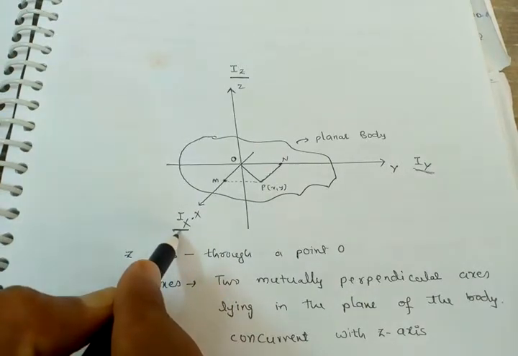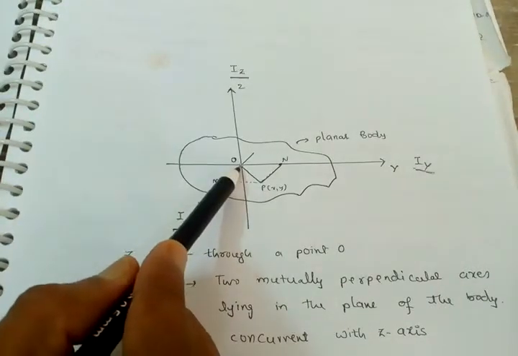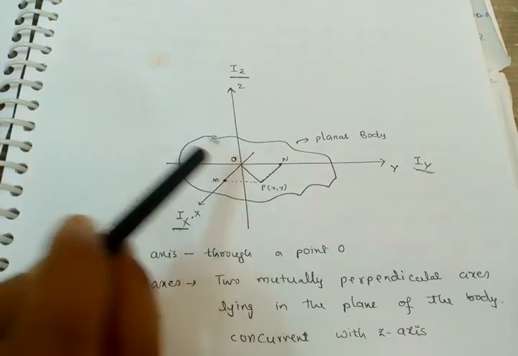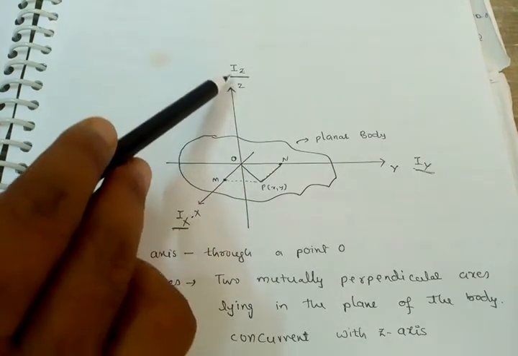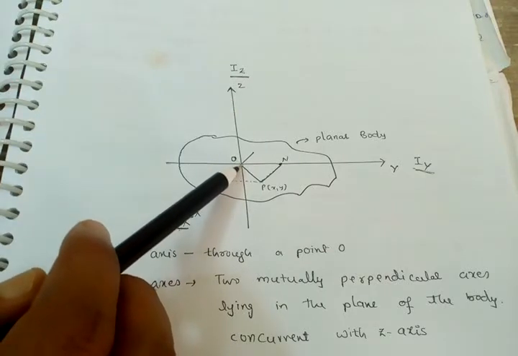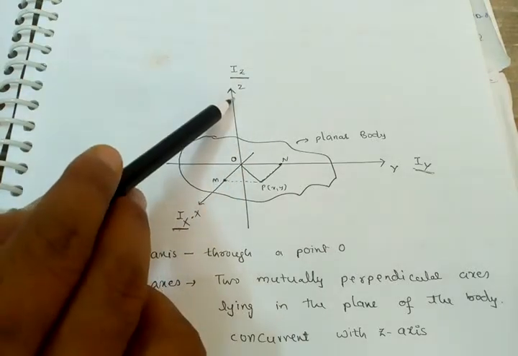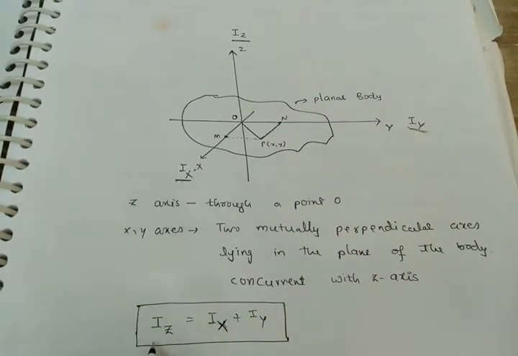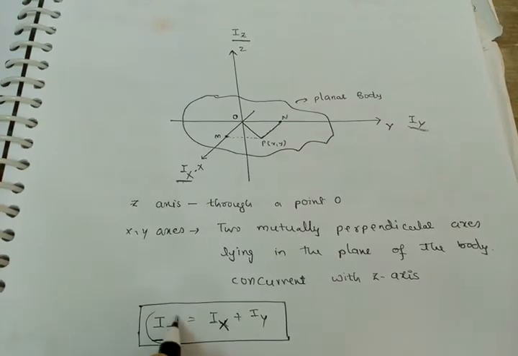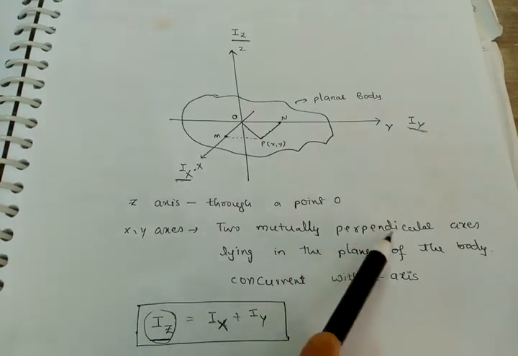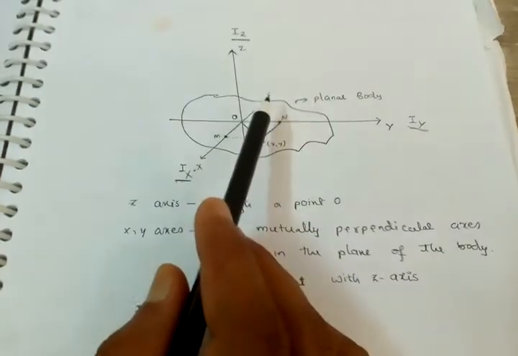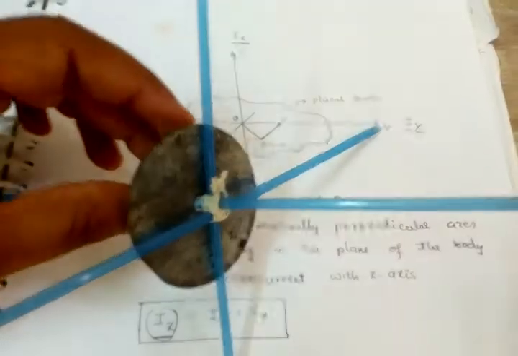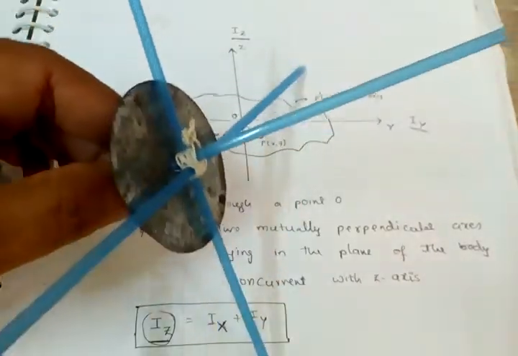So what I am going to tell here, this is the origin of the planar body. The moment of inertia of the planar body about the perpendicular axis is Iz. So the x and y axes are mutually perpendicular axes.